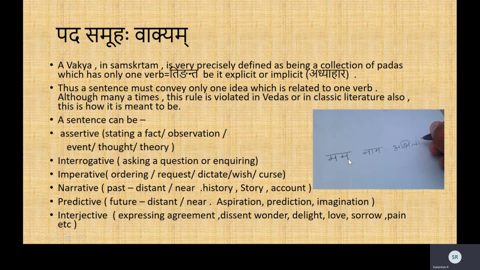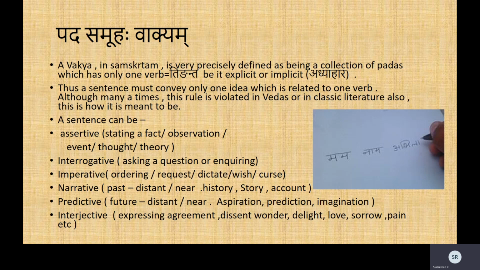So what does it mean? My name is Abhilasha. My name is, where the 'is' is actually a verb, which is not apparent here. So it means Mama Nama Abhilashaha Asti. That Asti is the adhyahara, which is the implication. Mama Nama Abhilashaha, what does it mean? My name Abhilash. That seems grammatically wrong even in English.